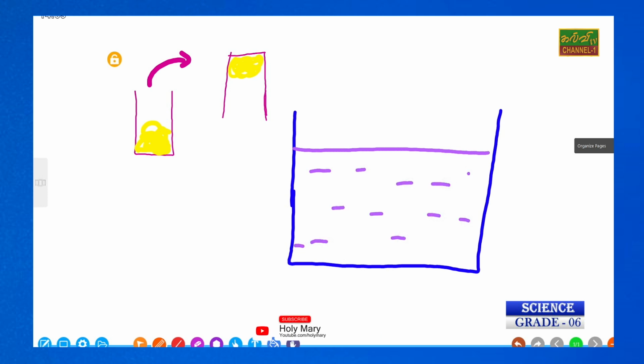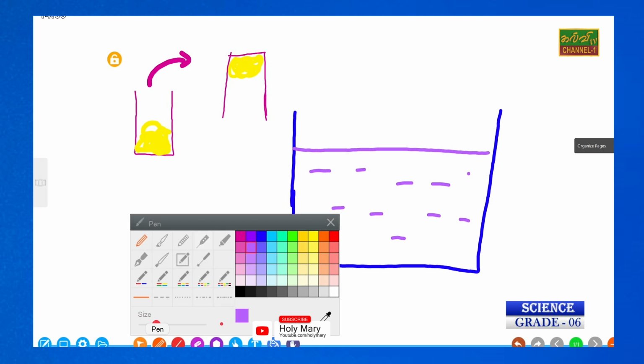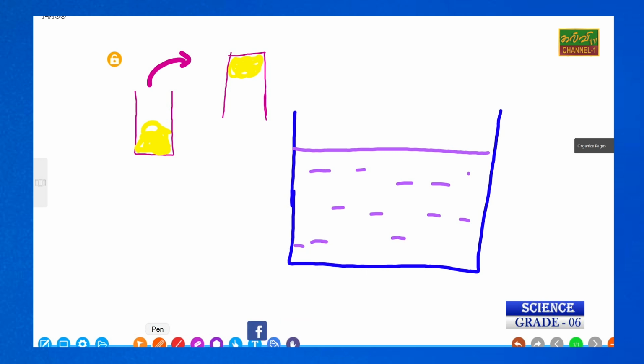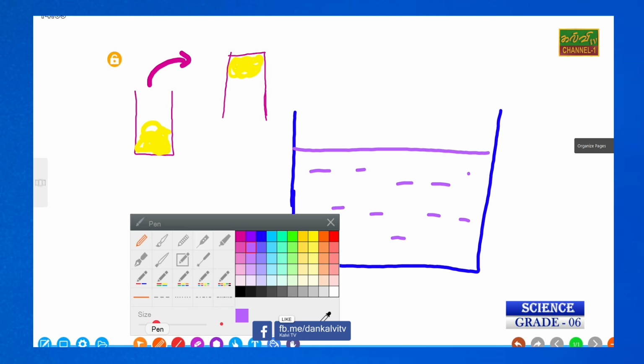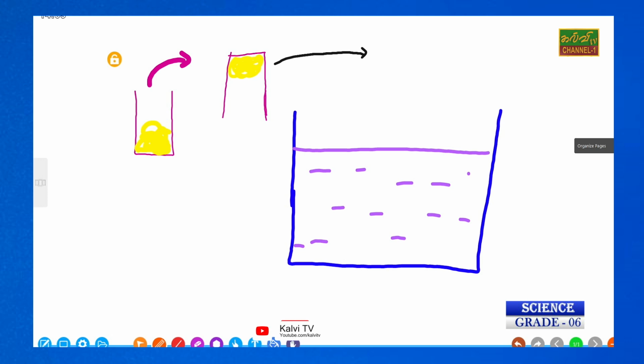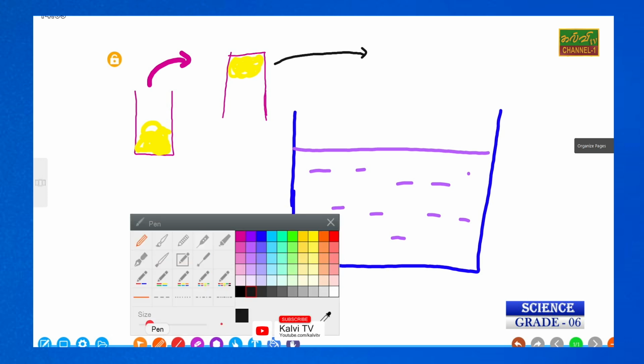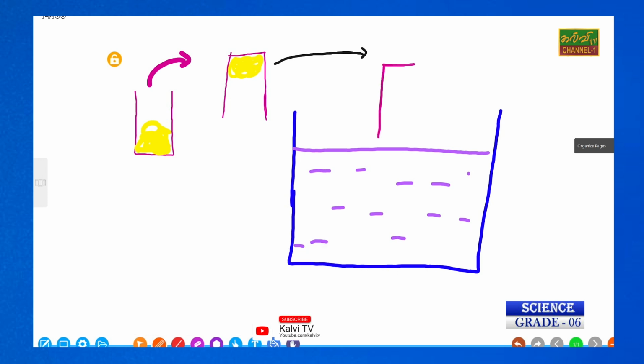Then the glass has to sink into the water. The glass has to come down here, with the handkerchief.